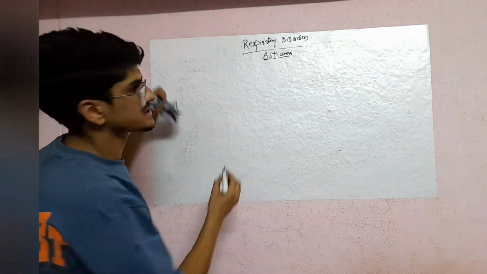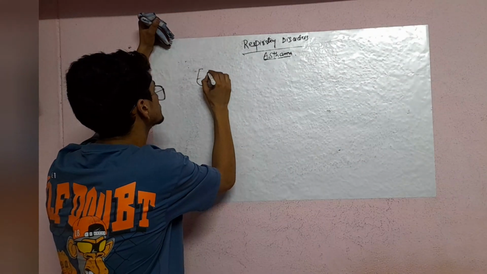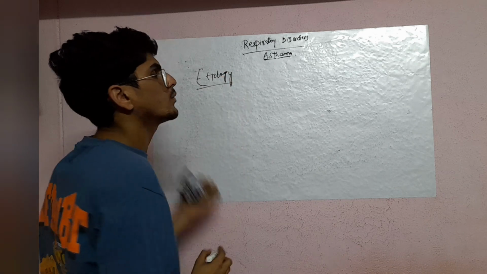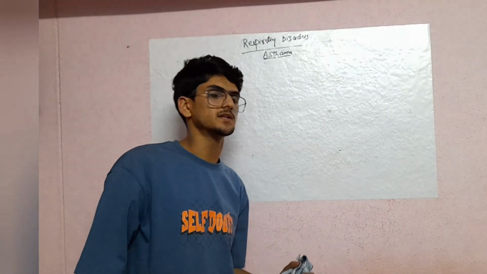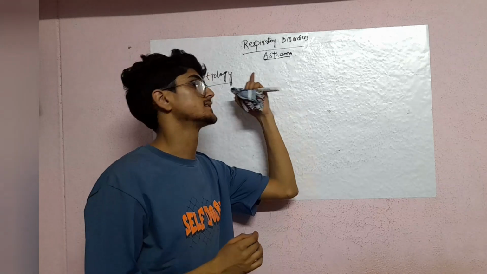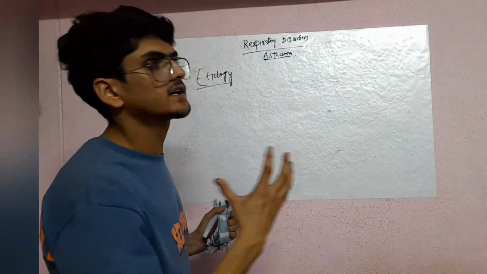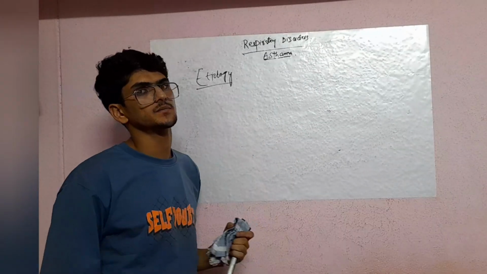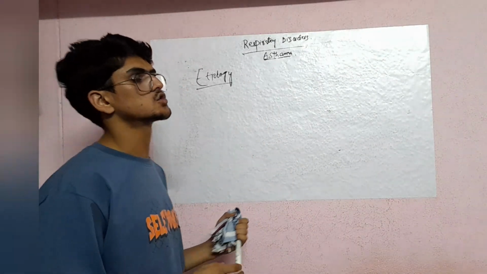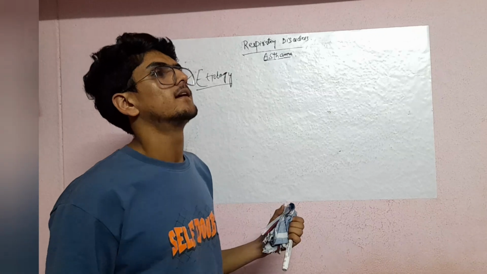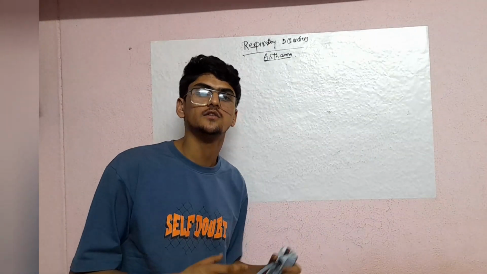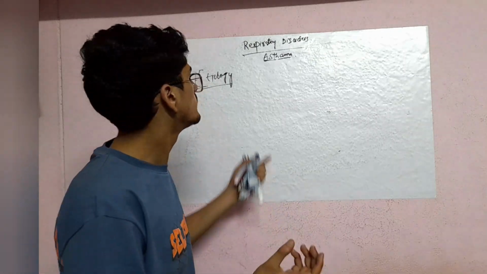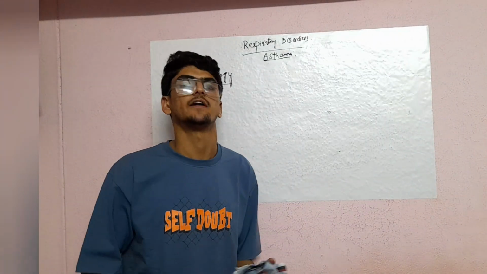So this was the definition of asthma. Now etiology. Etiology means what is the cause of the disease? What is the cause of this asthma? There are different causes of asthma. Asthma can be caused due to different reasons, not only one reason. One reason is that it can be caused due to smoking. There are many causes for the development of asthma.